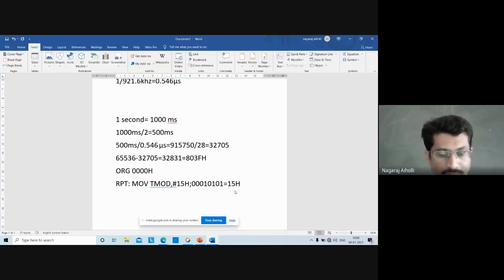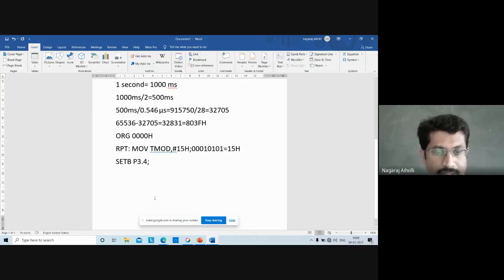Then we have to set bit P3.4, to make this pin high, so that we are initializing the pin P3.4 as an input pin. Once we initialize P3.4 as an input pin, we can receive the pulses on the pin P3.4, because it is inputting the pulses. To configure pin P3.4 as an input pin, we have to first make pin P3.4 high.